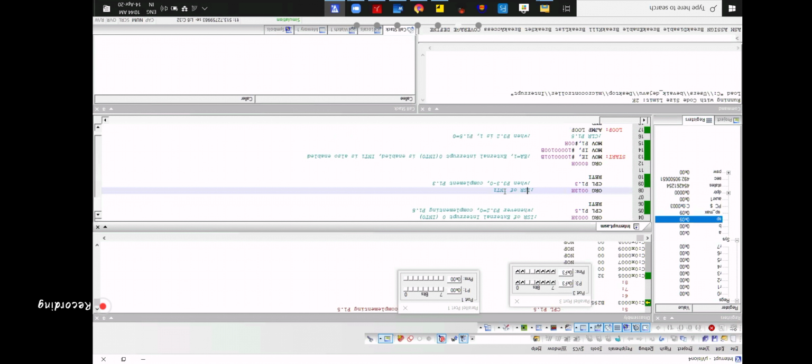INT 0 has higher priority, but why is it INT 1 here? Both are low. When I give both low,